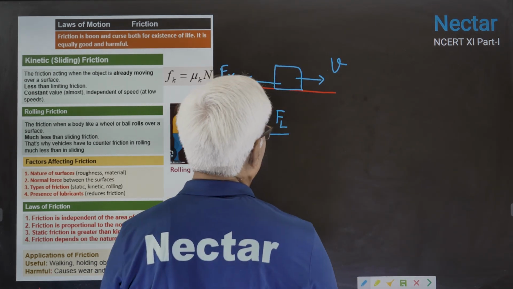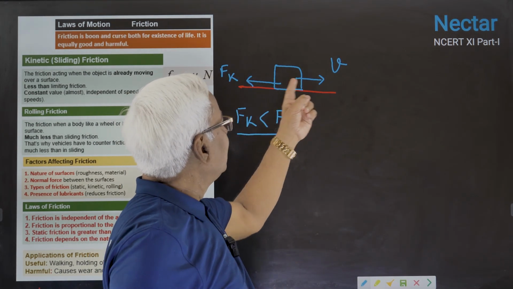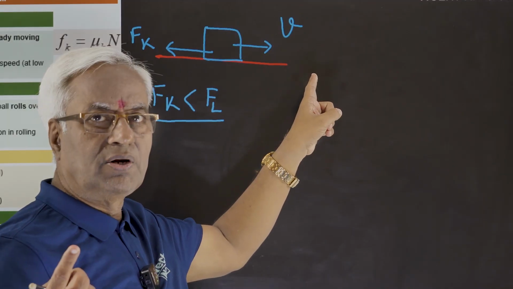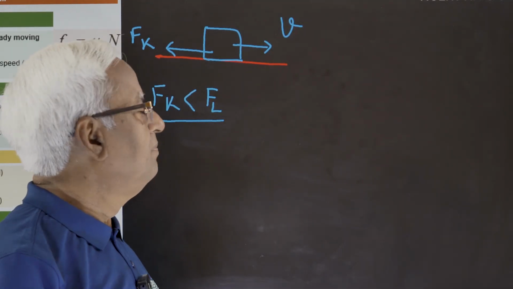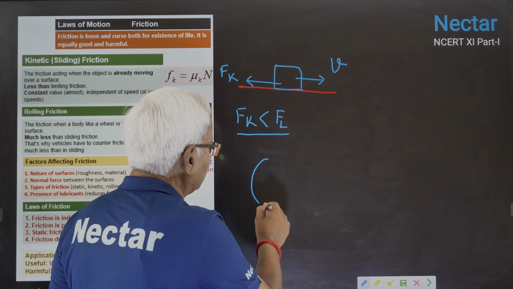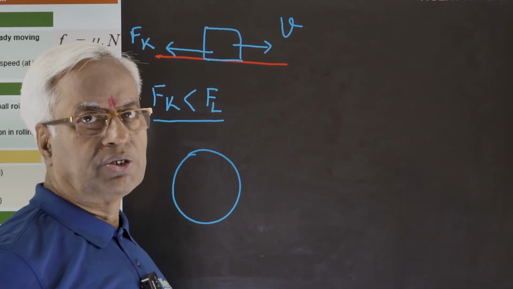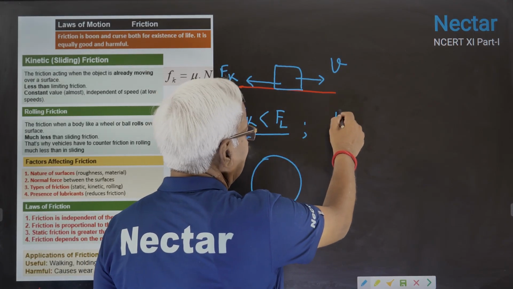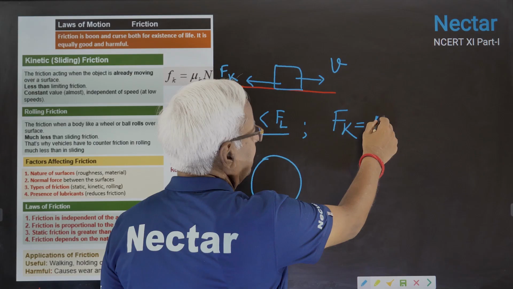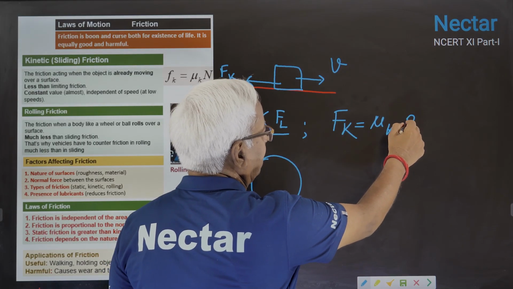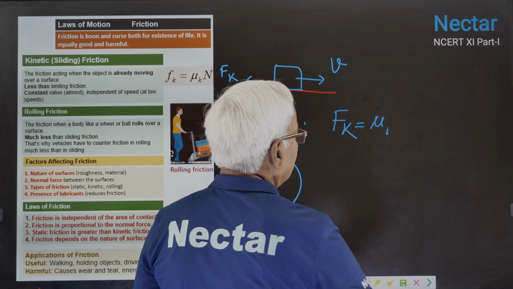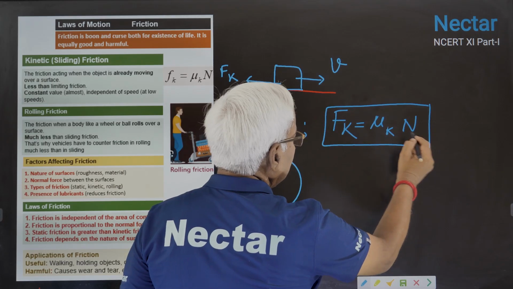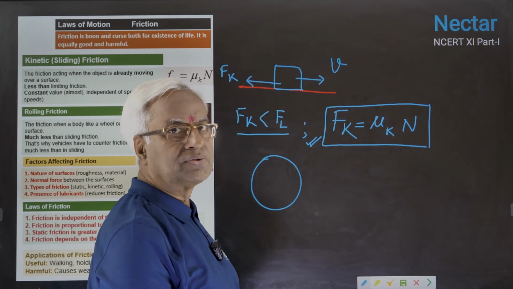When we increase the velocity, this independence that we said, kinetic friction is independent of velocity, will no more be applicable with the increase in velocity. Then there is the case of rolling friction. For kinetic friction, you can write the equation as we wrote in the case of static friction. Here, for normal reaction, we use the term N. This is for kinetic friction.